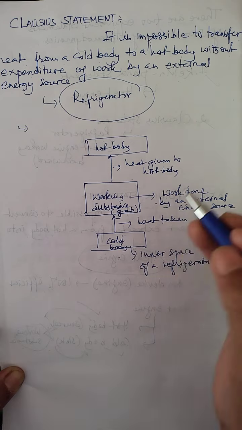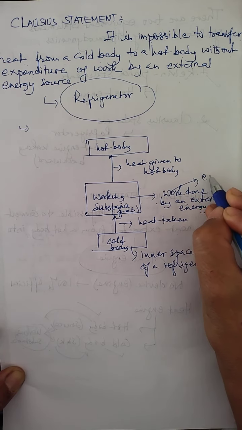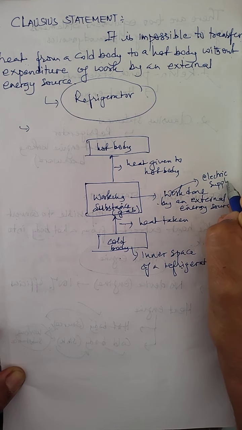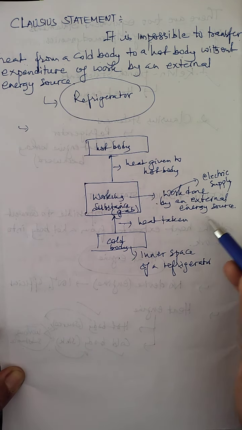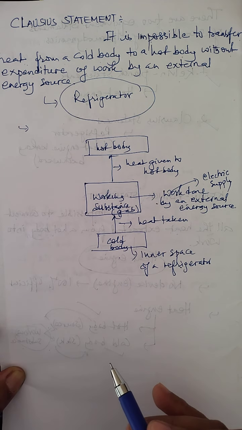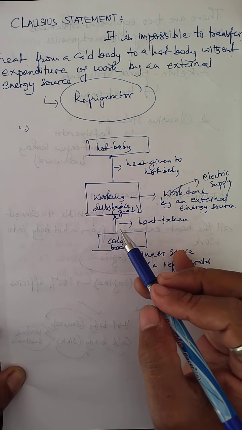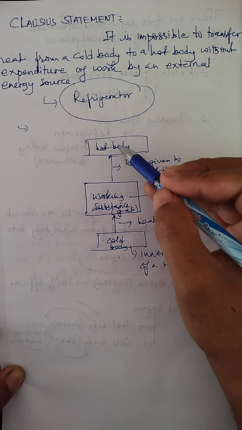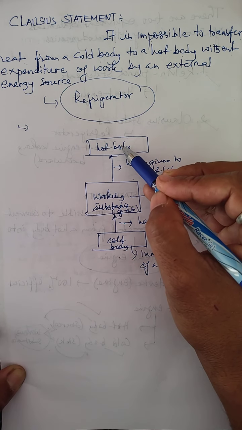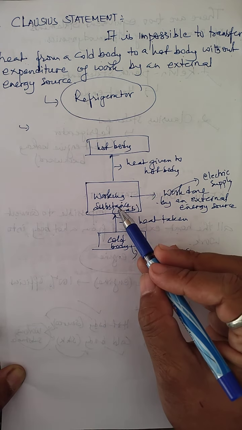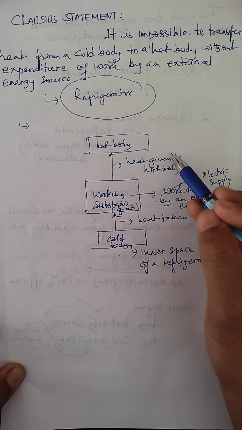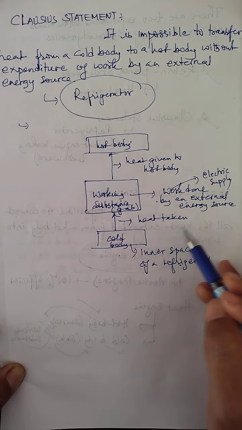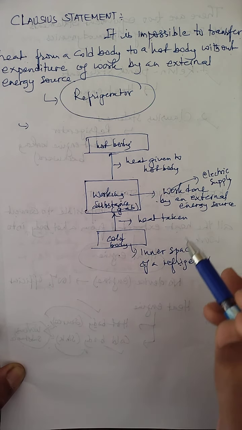And this external energy source in a refrigerator is basically what? Electric supply, because a refrigerator works only due to electric supply. This electric supply acts as the external energy source, which does work on the working substance. Due to that, what happens? A large amount of heat is given to which body? Hot body, that means the body at higher temperature. The working substance transfers a large amount of heat from the cold body to the hot body only by doing some external work by the electric source.